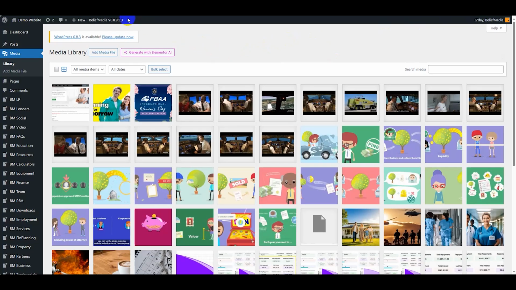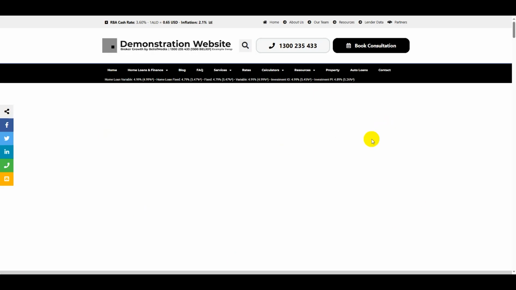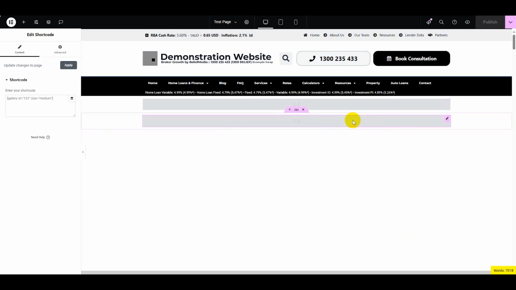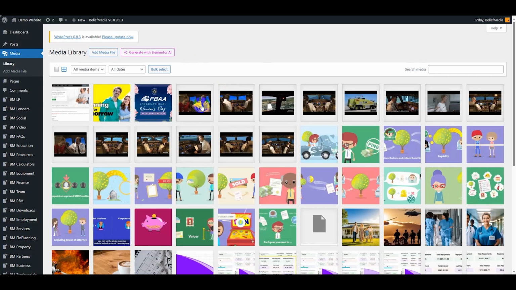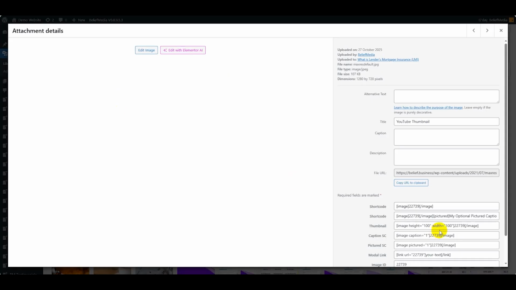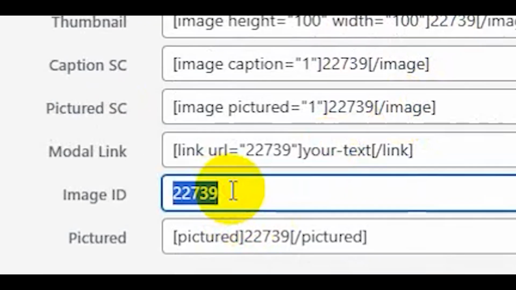Okay, so last thing we're going to do is look at how to include a gallery. So I've got a blank Elementor page here. And what I'm going to do is pull open this page in its Elementor glory. So here we go. I'm just going to delete that. Now, all right, if I go back to the media library, I just need to refresh you on one thing. If I pull up an image here, remember there is an image ID associated with this post, 22739 in this case.